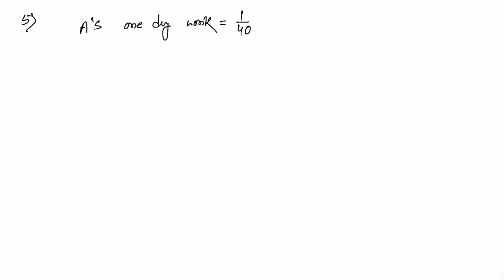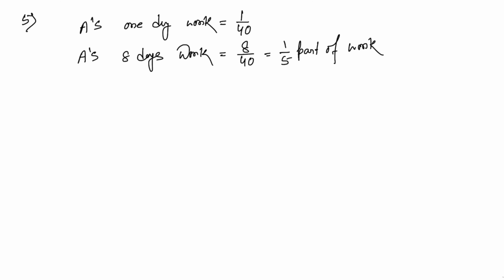Now here A works at it for 8 days. So you can easily find out 8 days work equals 8 by 40. That means 1 by 5th part of work. So A completes 1 by 5th part of work in 8 days.